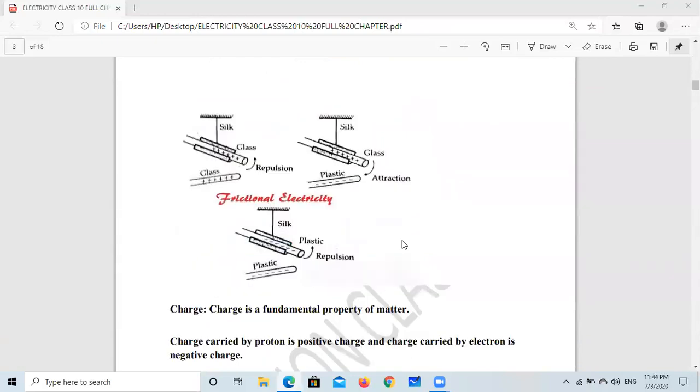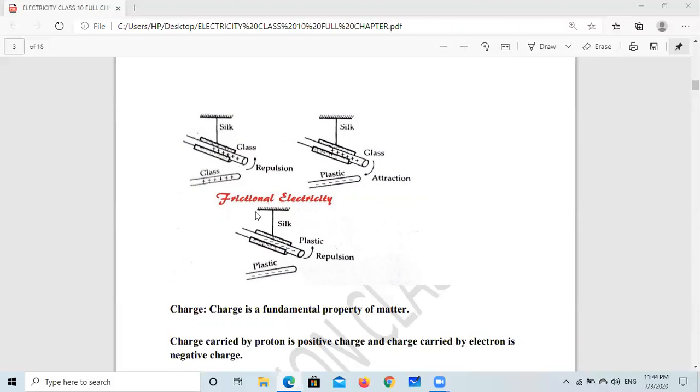We can discuss other phenomena. When one glass rod is rubbed with silk, and we take another glass rod which is again rubbed with silk, then the two glass rods repel each other. Similarly, when a glass rod rubbed with silk and a plastic rod rubbed with fur are brought together, they attract each other. Again, when two plastic rods, both rubbed with fur, are brought together, they repel each other.